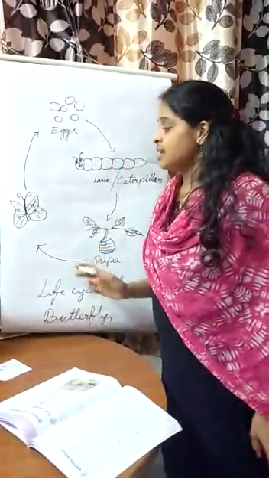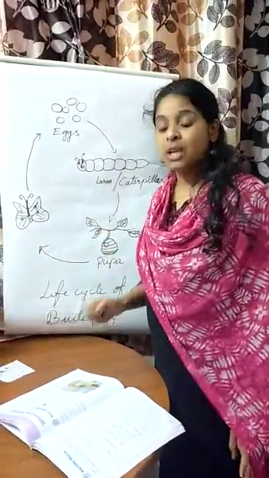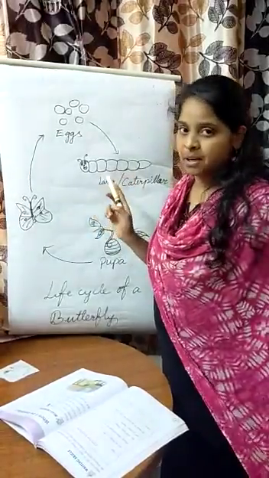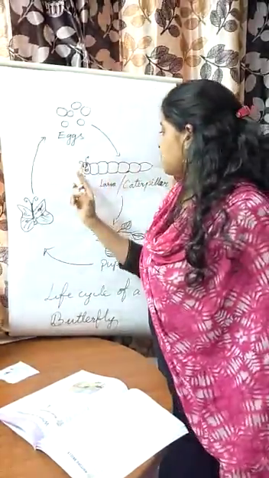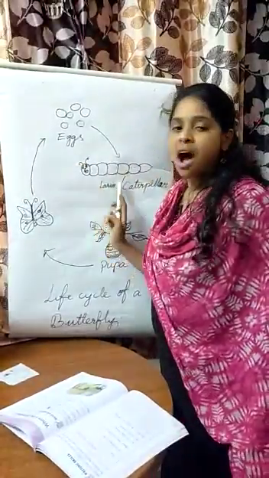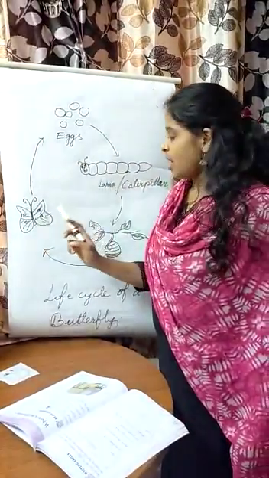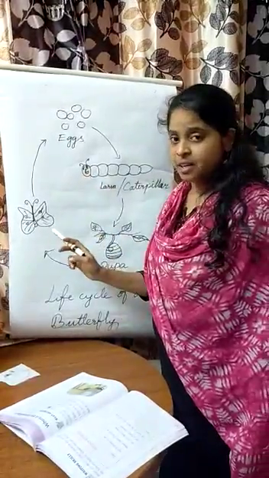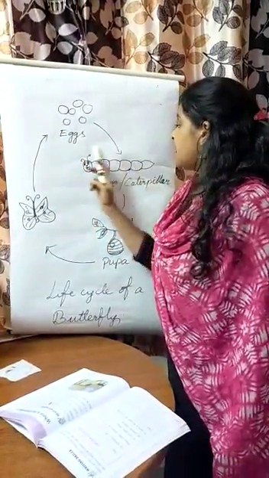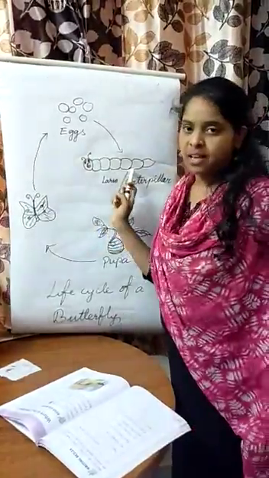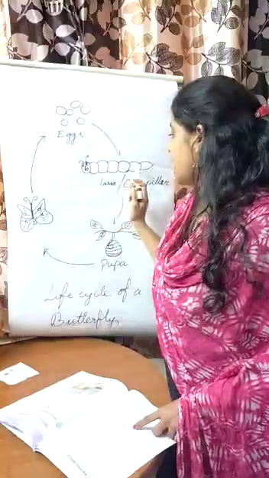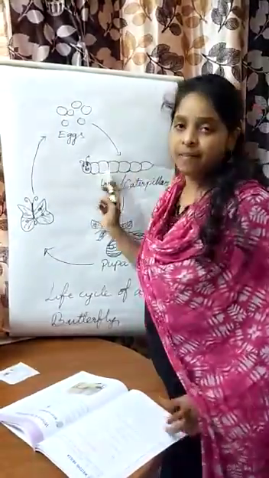So why am I saying all these things to you? Because today we are going to learn a poem about the caterpillar. The caterpillar is the larva of the butterfly. Don't think that the caterpillar is different and the butterfly is different. This is also the larva stage of the butterfly. That is the reason I want to show you how the caterpillar develops.